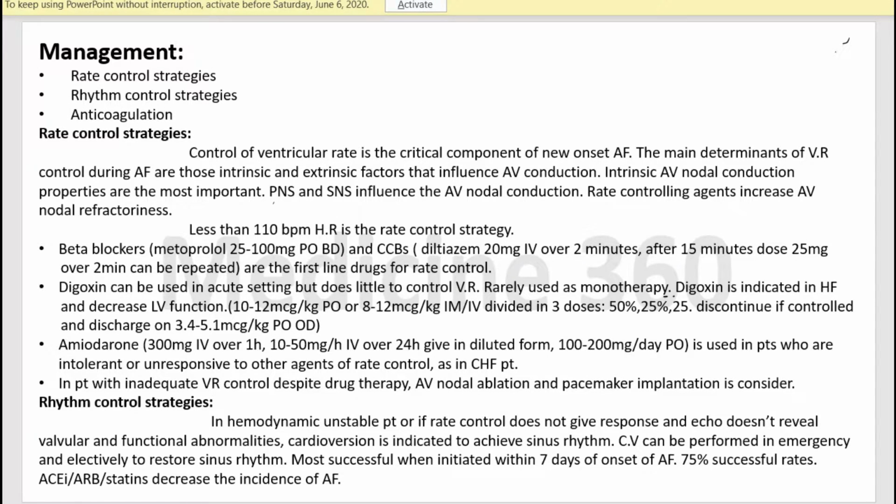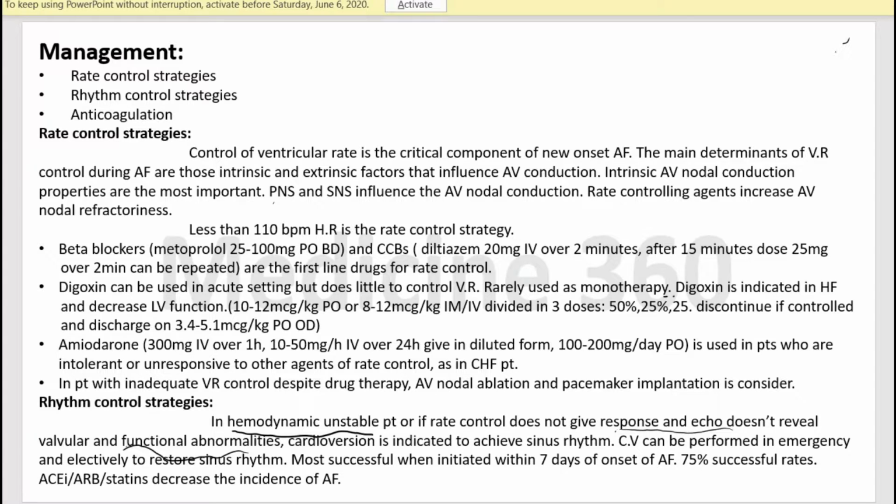Now we will talk about rhythm control strategies. What does that mean? In atrial fibrillation, there is the irregular rhythm, and we want to achieve the normal sinus rhythm, which is regularly regular. For that, we consider rhythm control strategies in those patients who are hemodynamically stable, and have no functional abnormalities or structural abnormalities.